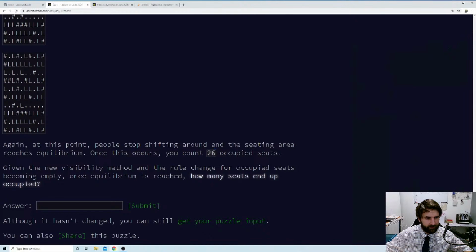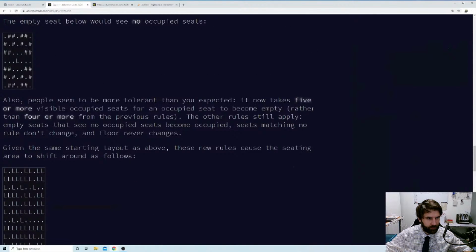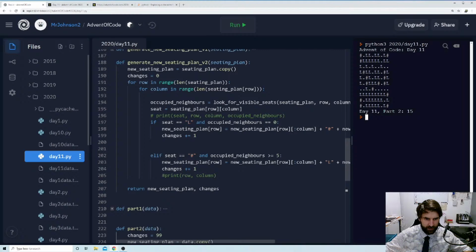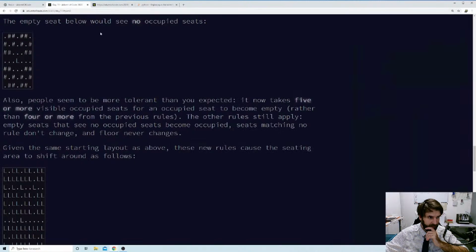And it has to be greater than 5, right? Now it takes 5 or more visible occupied seats for an occupied seat to become empty. So if I left this at 4, it gives me 12. Okay. If I make this 5 or more, I get 15. And the answer is count of the occupied seats with my new seating plan.